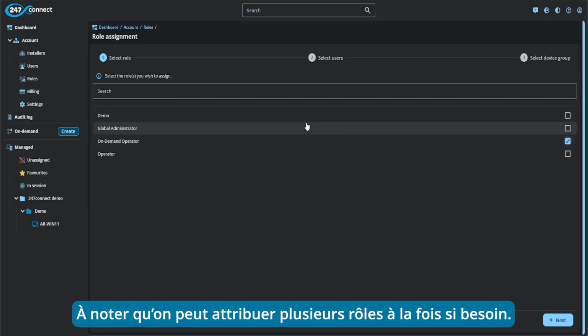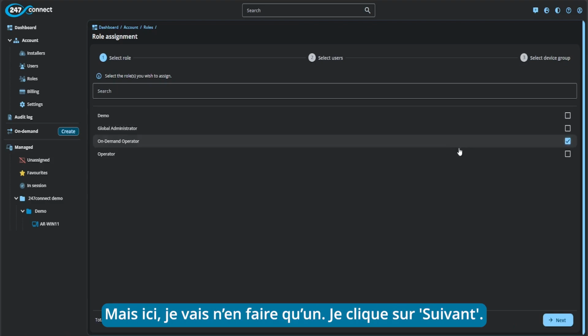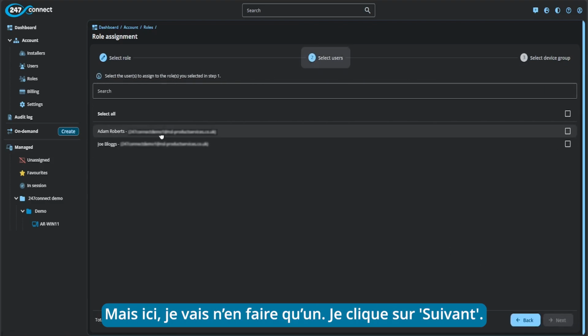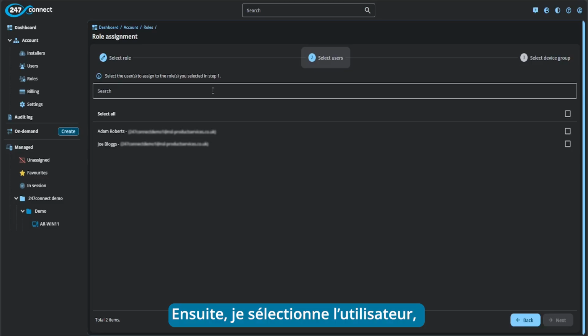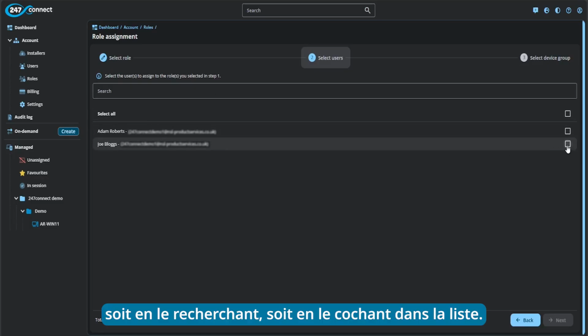It is worth noting, however, you can assign multiple roles to the user in one go if you want to, rather than having to do one by one. But for now, I'm just going to do one. Click next. And here again, we can either search for our user from the list, or if you can see them already, just tick them from the bottom.